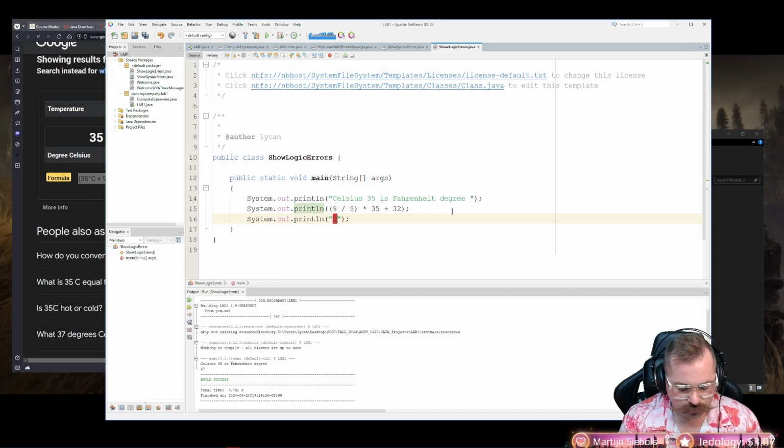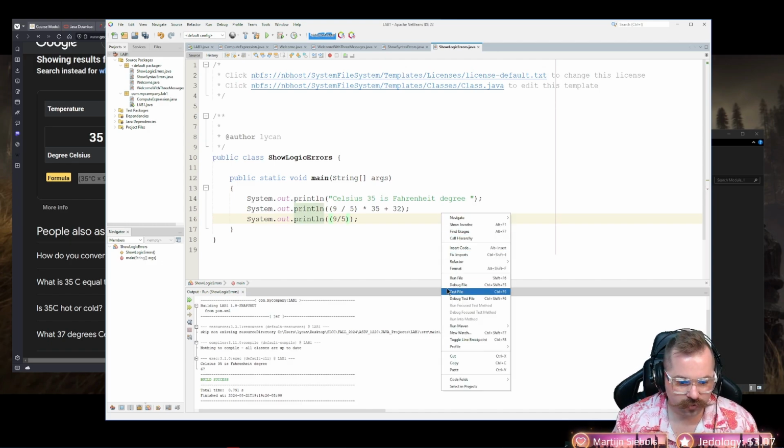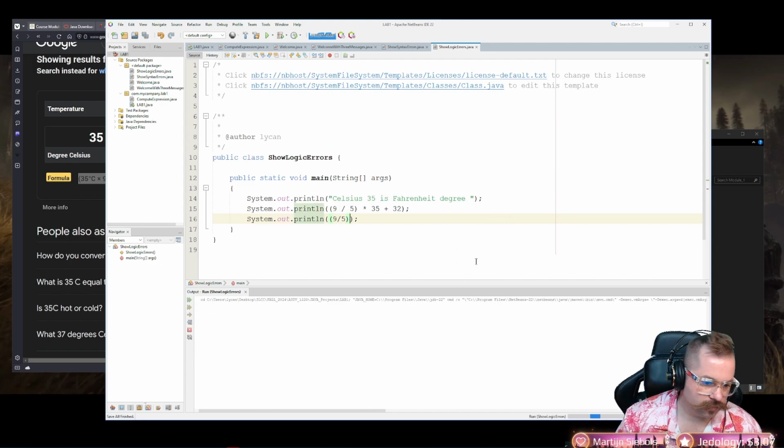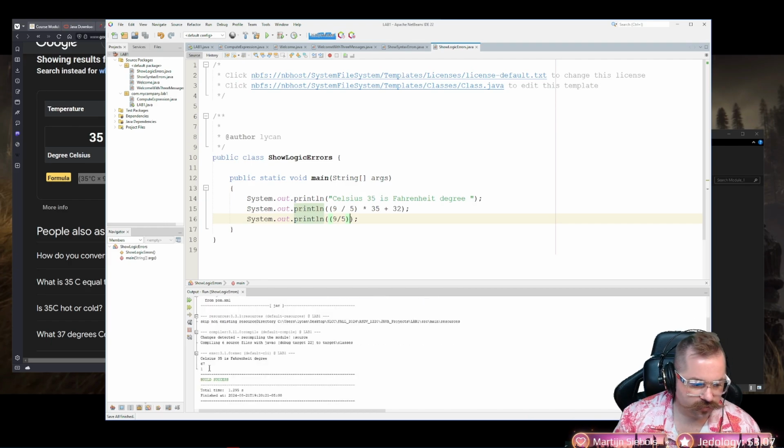If we just do 9 divided by 5, notice it outputs 1, the number 1. So 1 times 35 plus 32 gives us the incorrect answer.